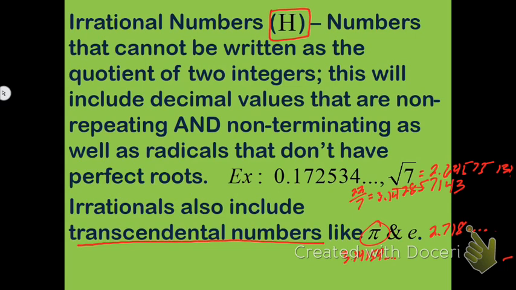Pi is something that everybody's familiar with from geometry, using anything to do with circumference or areas of circles. E is considered a naturally occurring irrational number that we associate with financial mathematics or logarithms. Those are the most common things that we use them for.